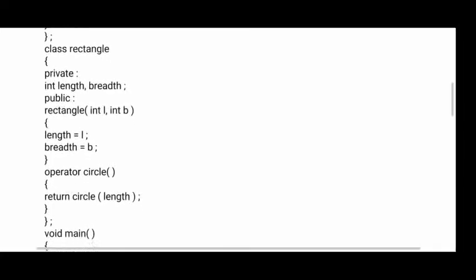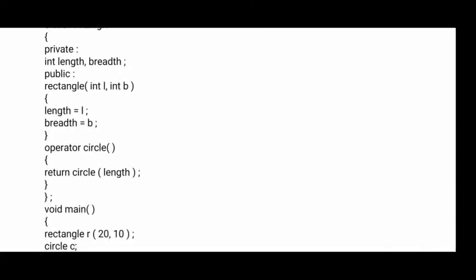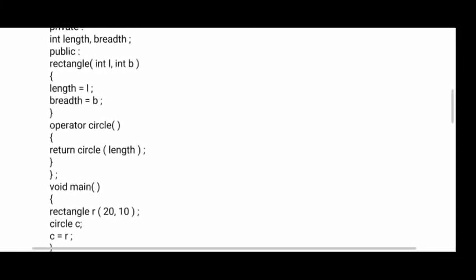Okay, now I am assigning this L to length, B to breadth, because whatever you create inside the methods and all, that is formal. So formal parameters will be erased from memory when the function execution is over. That is why formal parameters are assigned to the actual members.